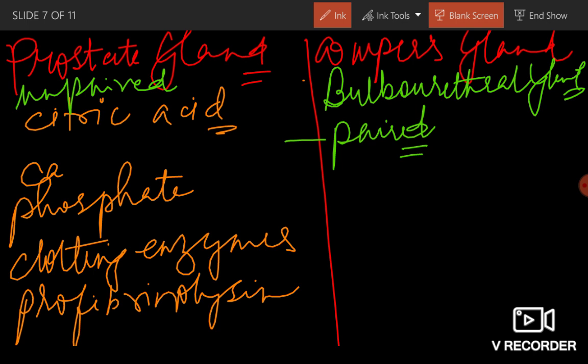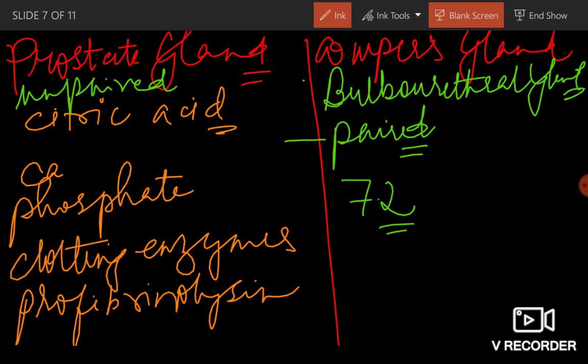So its pH is nearly 7.2. The fluid it secretes has a pH of 7.2, which will help to destroy the acidity of urethra.